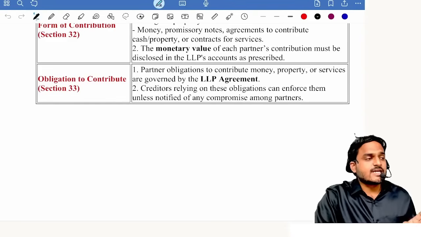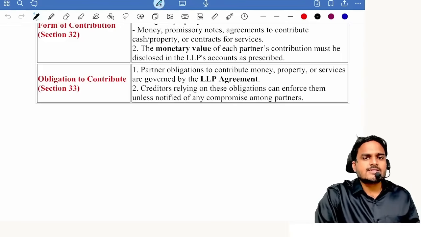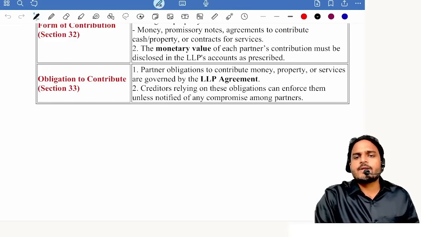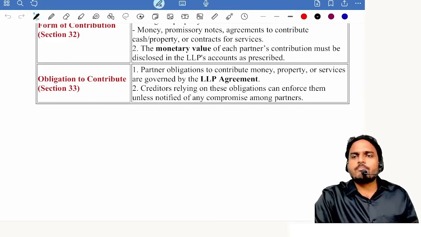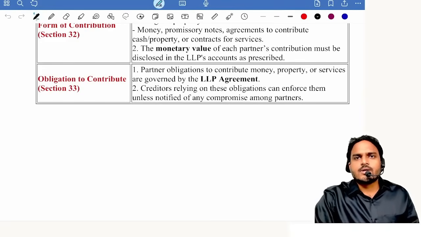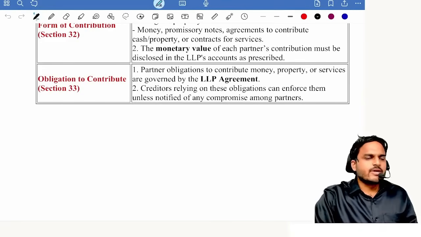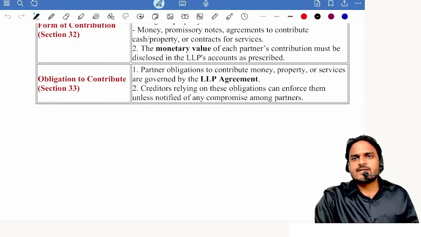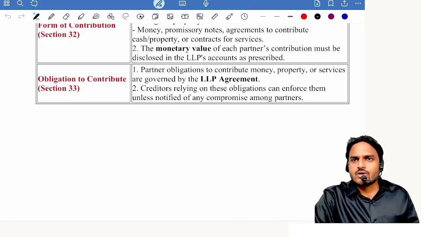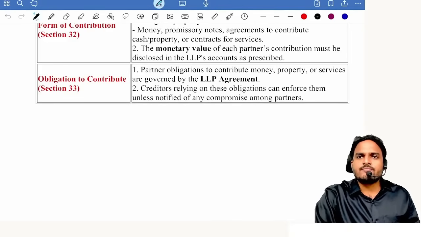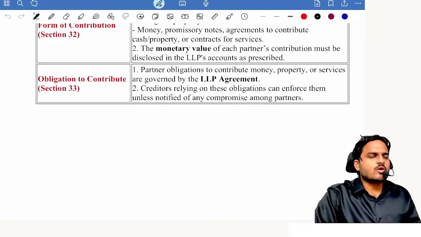Creditors relying on those obligations can enforce them unless notified of any compromise among partners. That means, in the LLP agreement, there is a clause that a partner will contribute 10 lakhs. Based on that statement, we gave a credit of 6 lakhs. Later, they entered into a compromise and made it 0. Now tell me, is the debt given by me affected or not affected? Not affected. Those partners are liable to me for 6 lakhs, as if there is no compromise.